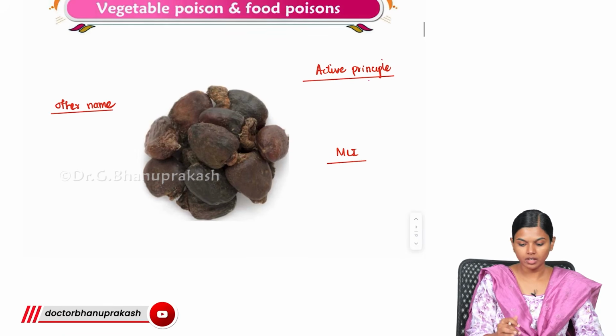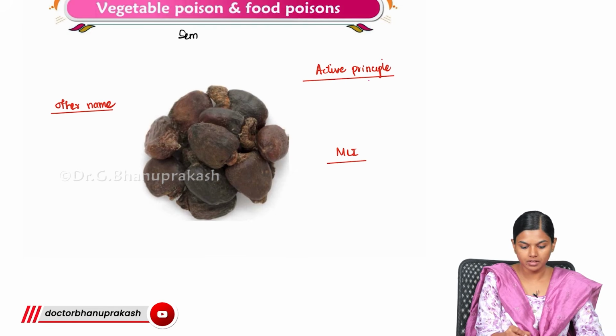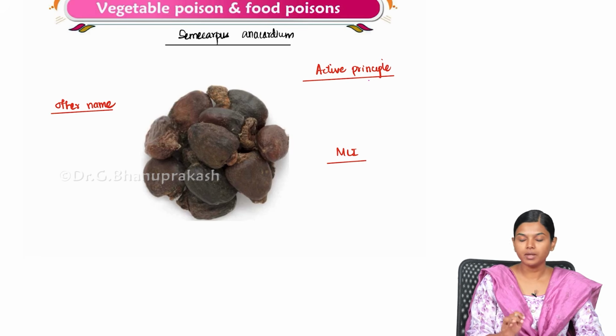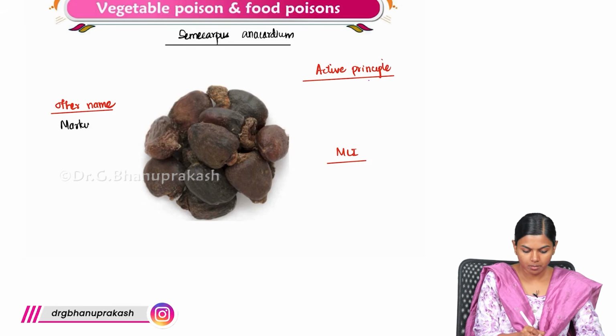Next, what we are going to see is Semecarpus anacardium. So the Semecarpus anacardium, it is also known as marking nut or Dhobi's nut.